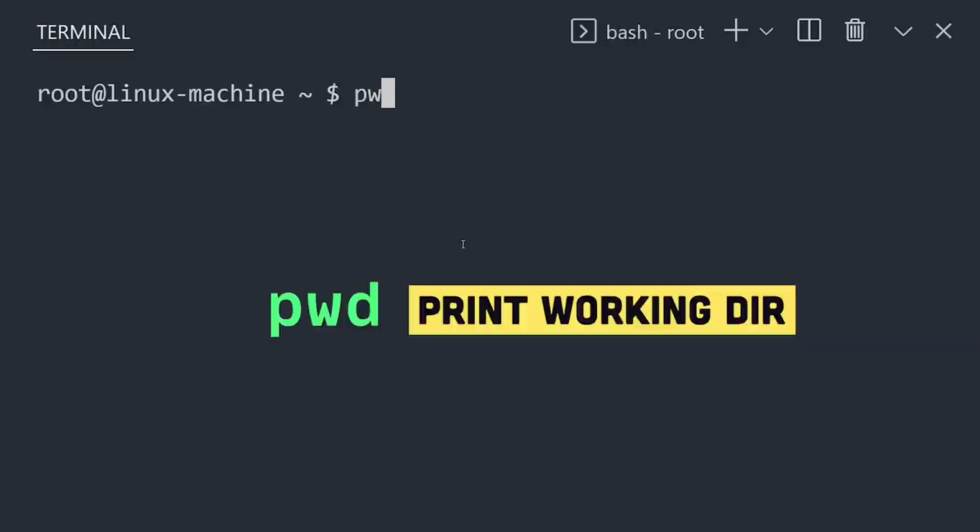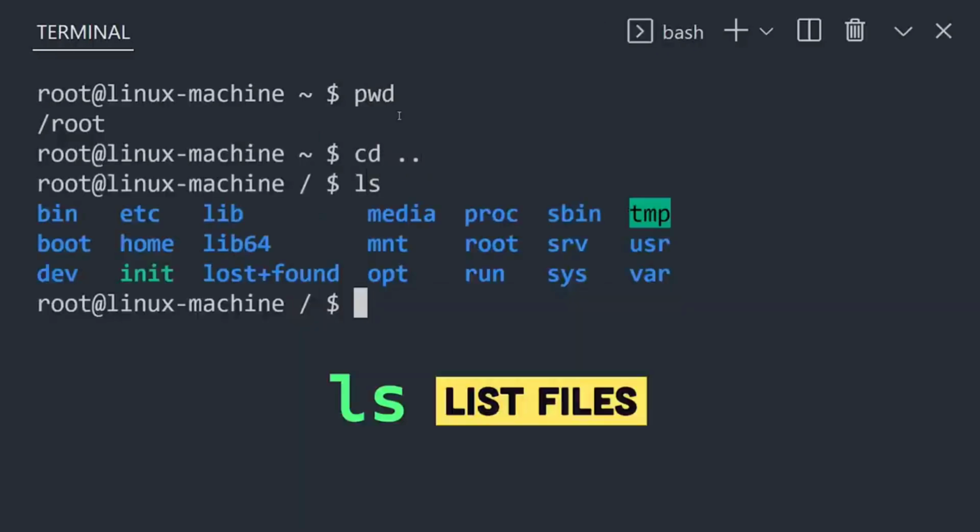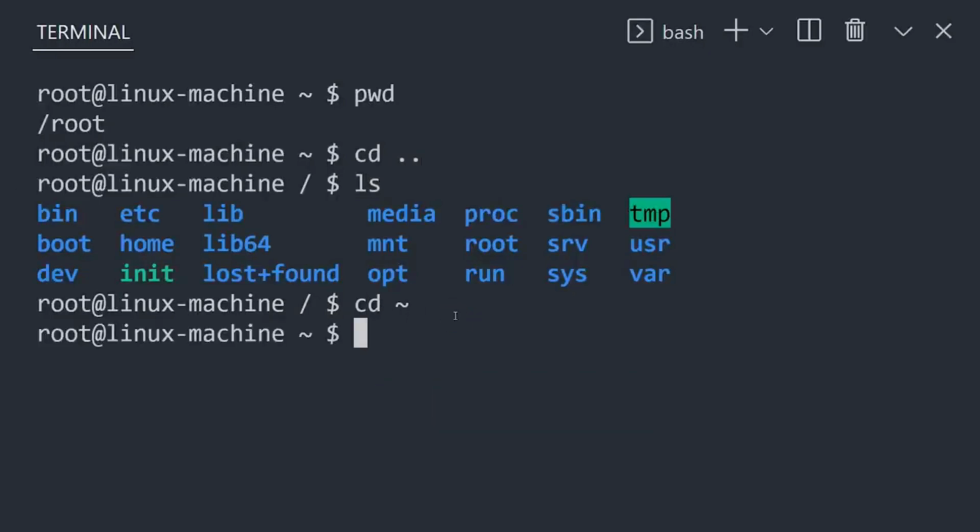Show its full name with the print working directory command. Now use change directories with a double period to go to the root of the file system. Use the ls command to print all the subdirectories here. These are your critical system files. Let's go back home with cd tilde.